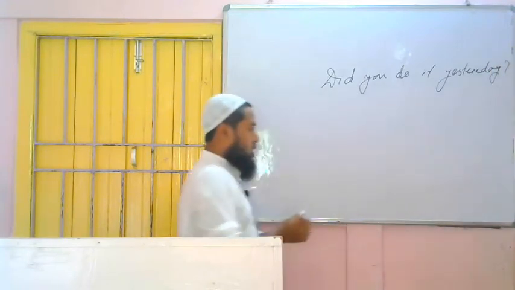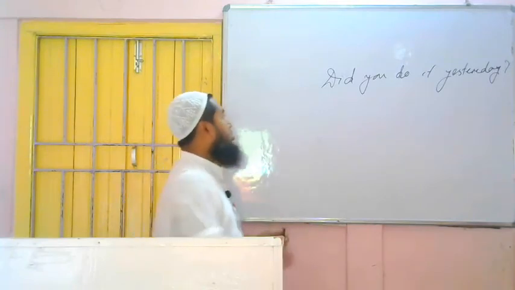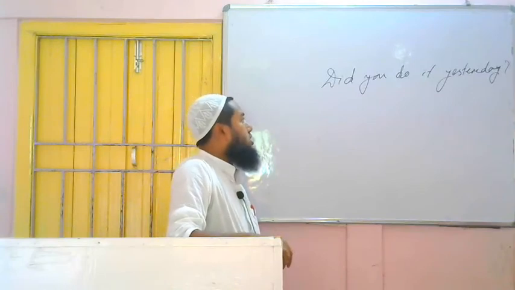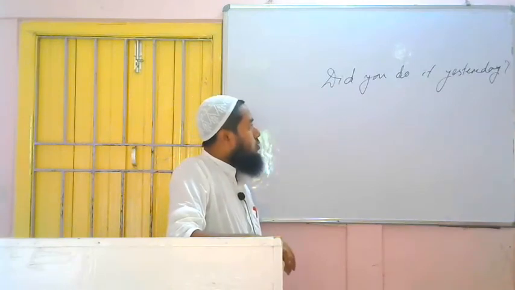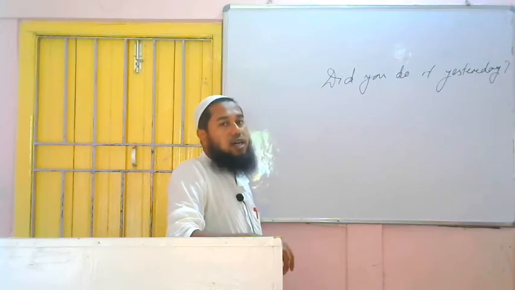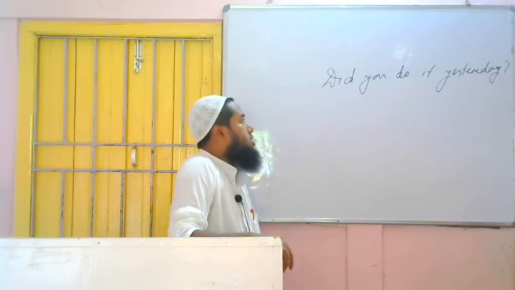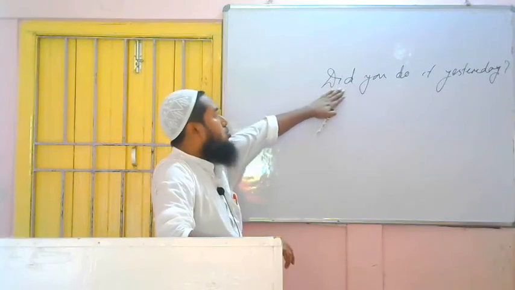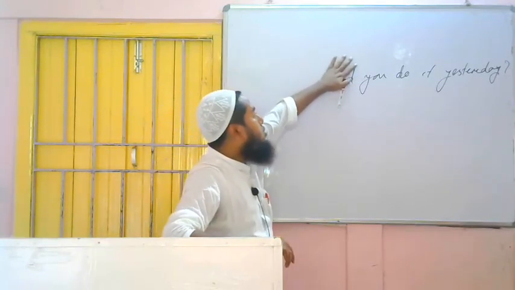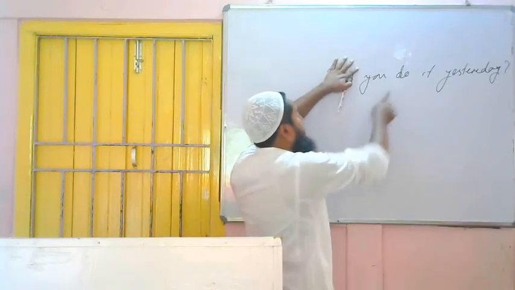This is a question. Is it a yes-no type question or not? Yes, it is, because did is there. Did is an auxiliary verb. So we understood this is a yes-no type question. I told you that if we get a yes-no type question, we have to make it assertive first. If we get do, did or does, we omit it and use the second form of the verb, and it becomes assertive.